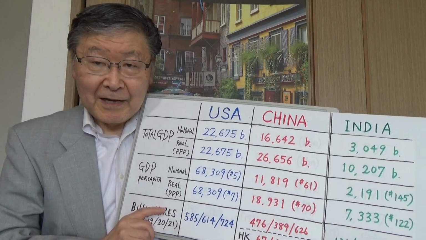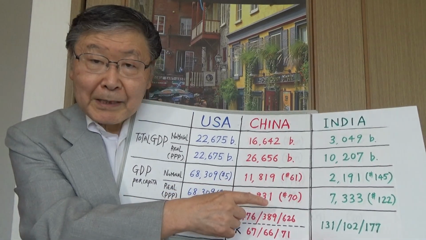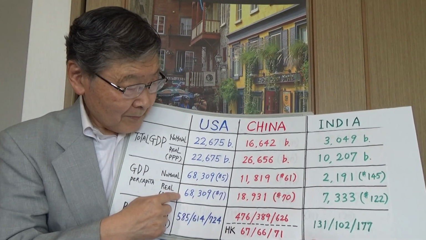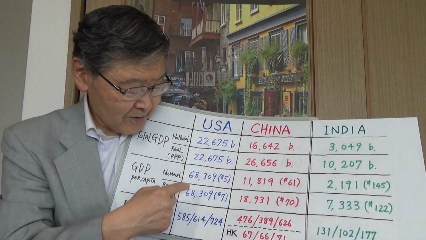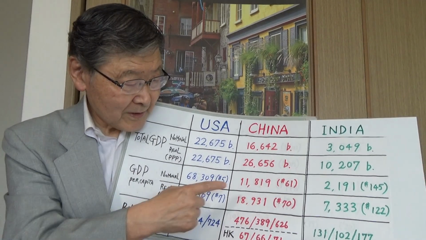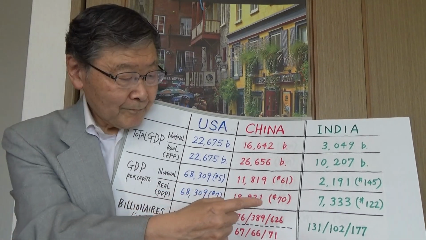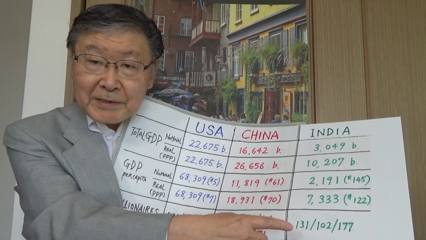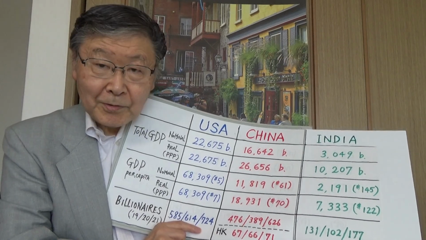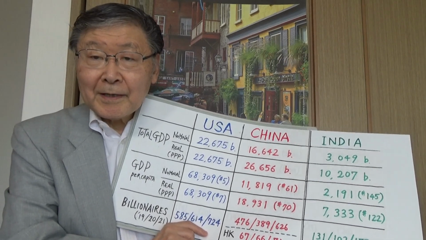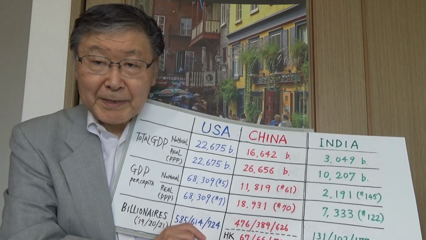And in fact, that's not a bad number, 177, because the per capita income, even in real terms, India's per capita income is 1/10 of the US level, right? 7,000 versus 68,000. Still, the number of billionaires is 177 compared to 700. So surprisingly, India is producing a lot of billionaires, relatively speaking.